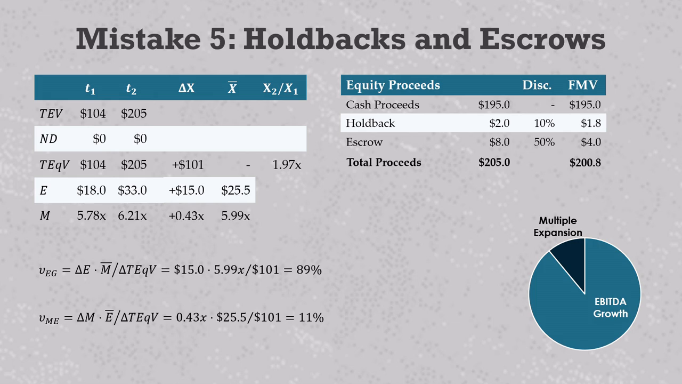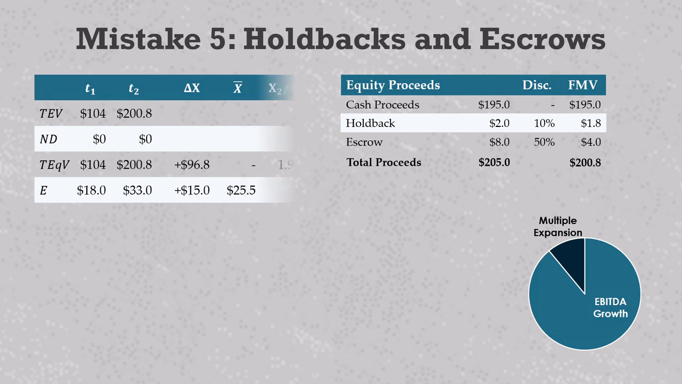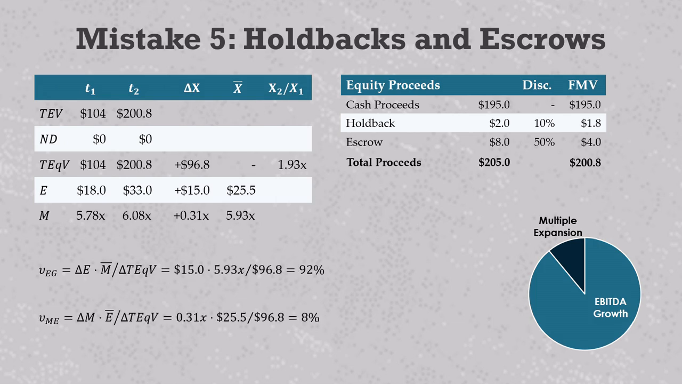This makes the fair market value of our realized and unrealized proceeds equal to $200.8 million. Since net debt is equal to zero, our exit enterprise valuation is also equal to $200.8 million, and that will move our exit valuation multiple lower here at 6.1. Following through with all the math, we increase the EBITDA growth to 92% of value creation and reduce multiple expansion to 8% of value creation. Now note that the final value drivers will continue to move up until that final escrow dollar is released. This can be a few years after the company is formally exited.